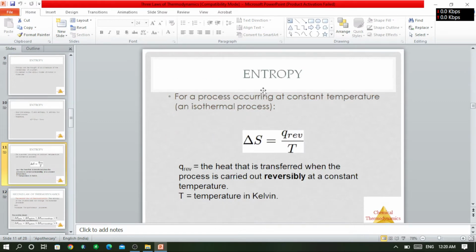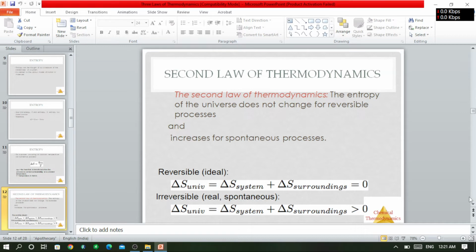Another important formula of entropy is given here, which says that delta S is equal to Q reversible upon T, or Q rev upon T. So what is Q rev? It is the heat that is transferred when the process is carried out reversibly at constant temperature, and T is nothing but the temperature in Kelvin.